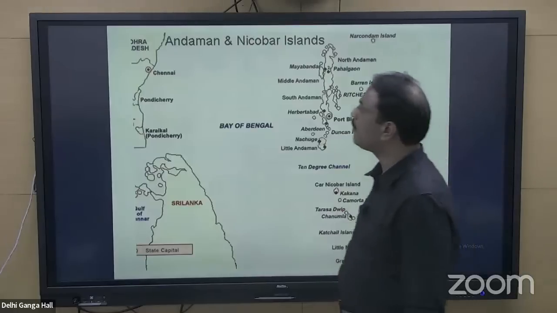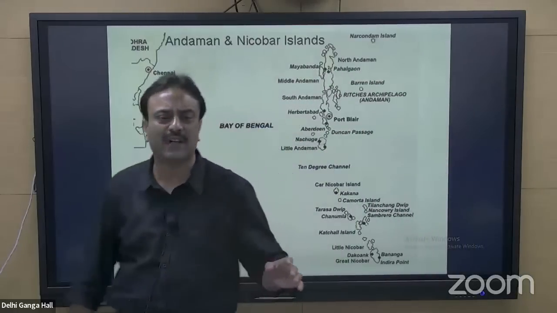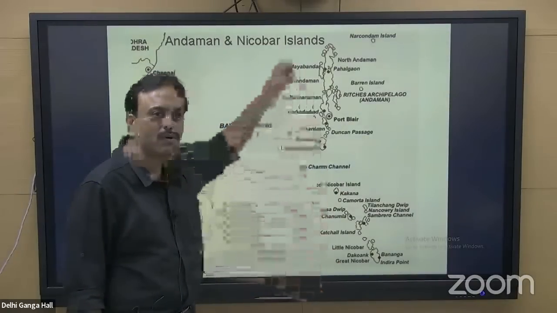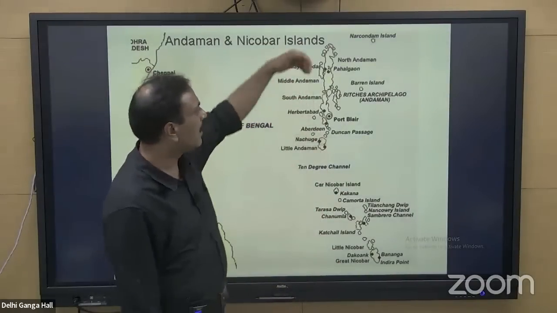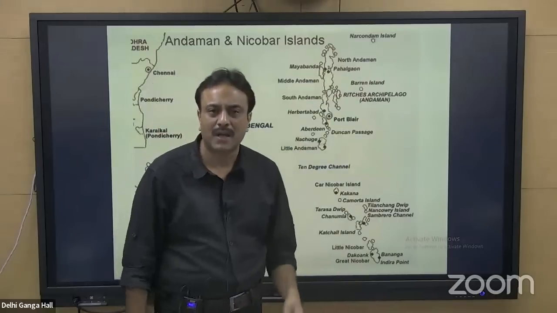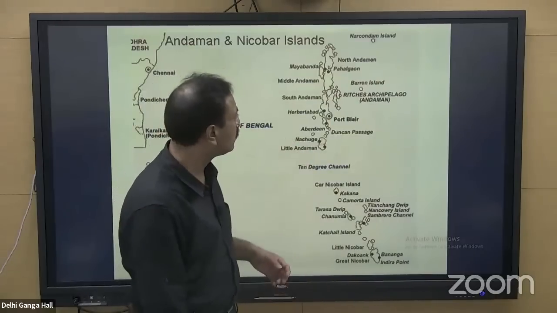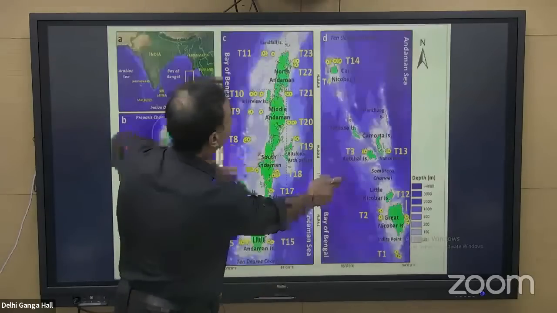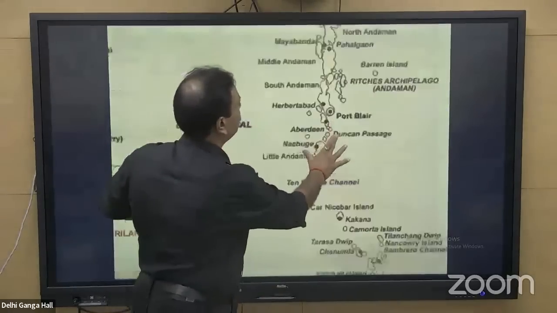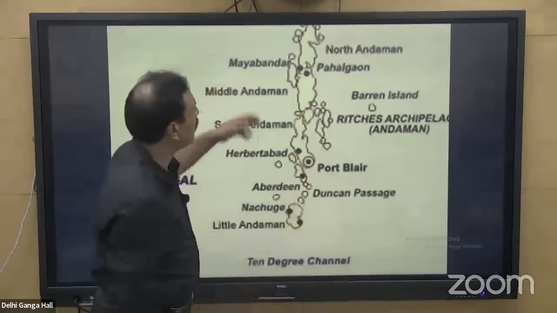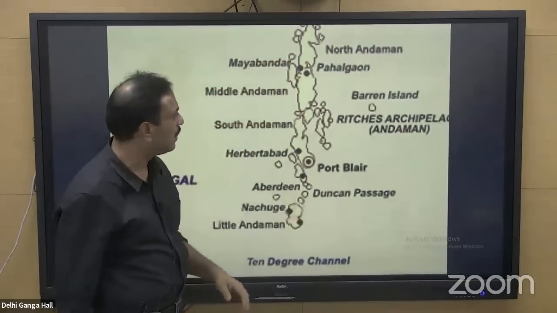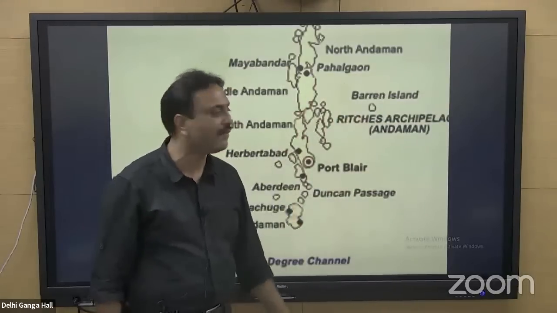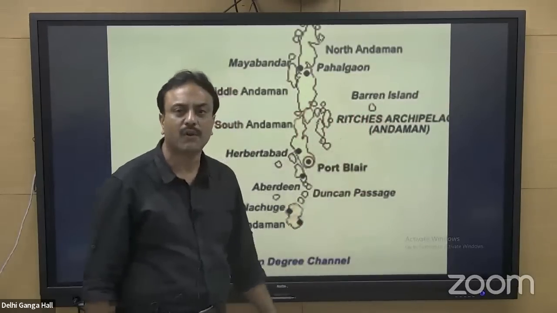Have a look at this particular map of Andaman and Nicobar. It again has its own importance and relevance. Andaman and Nicobar is in the form of a chain of islands. They are an archipelago. Andaman is separated on the north from Myanmar by a water body called Coco Channel. North Andaman, Middle Andaman, South Andaman are the three important islands. Middle Andaman is the largest island of India. East of Middle Andaman, we have Barren Island, the only active volcano of India.